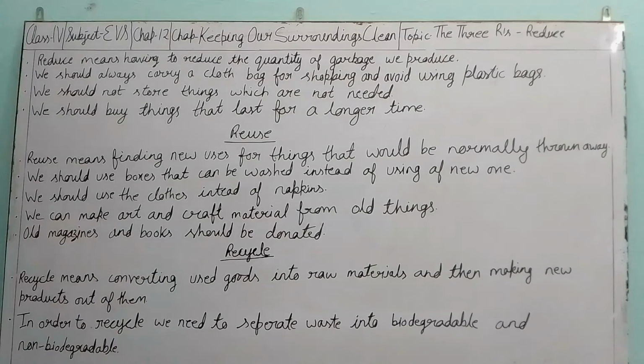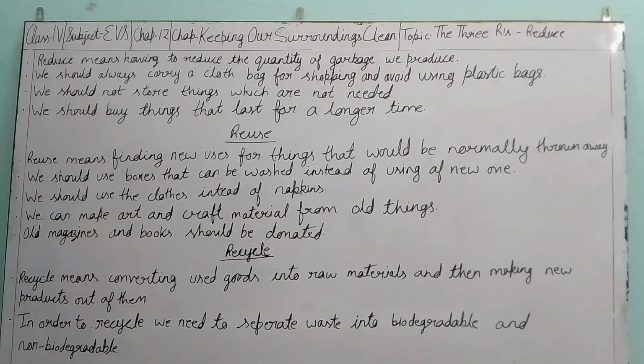That is recycling. In order to recycle, we need to separate waste into biodegradable and non-biodegradable waste. We cannot do the recycling work on our own. Normally this work is done with the help of the government, factories and other organizations.